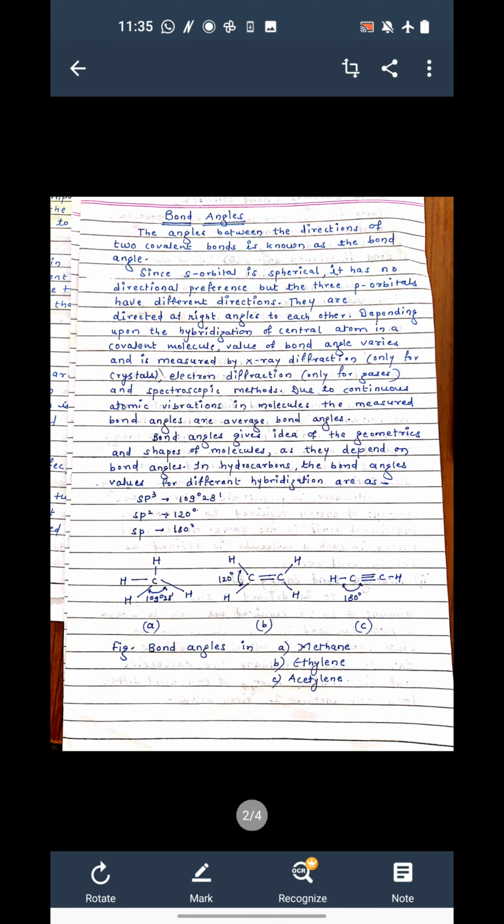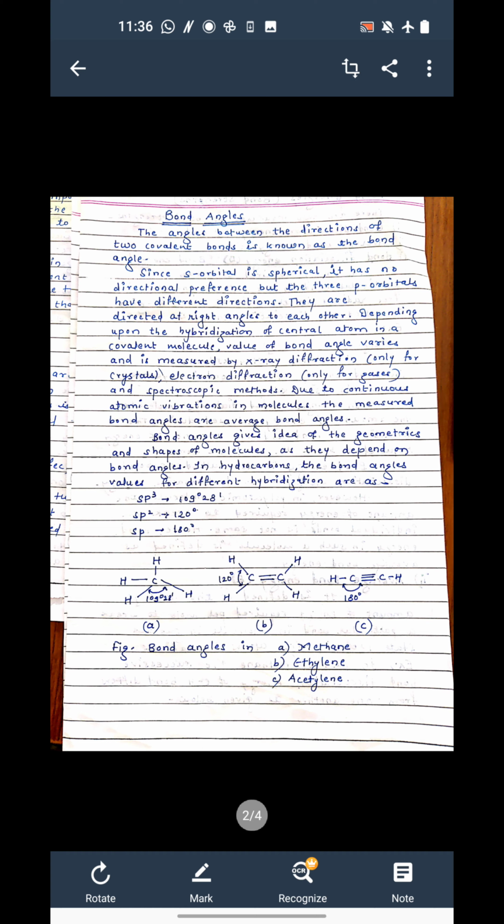Now next is bond angle. We can define bond angle as the angle between the directions of two covalent bonds. The s orbital is spherical, so it has no directional preference, but the 3 p orbitals have different directions. They are directed at right angles to each other, and depending upon the hybridization, here the role of hybridization is main. Try to remember that in the molecule ethane, sp3 hybridization is there, and in case of sp3 hybridization the bond angle is always